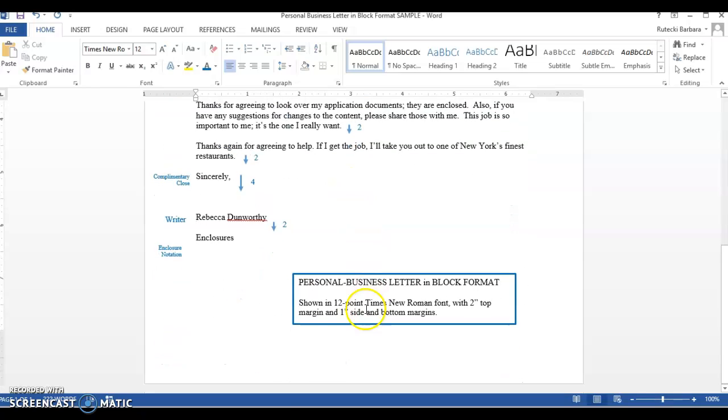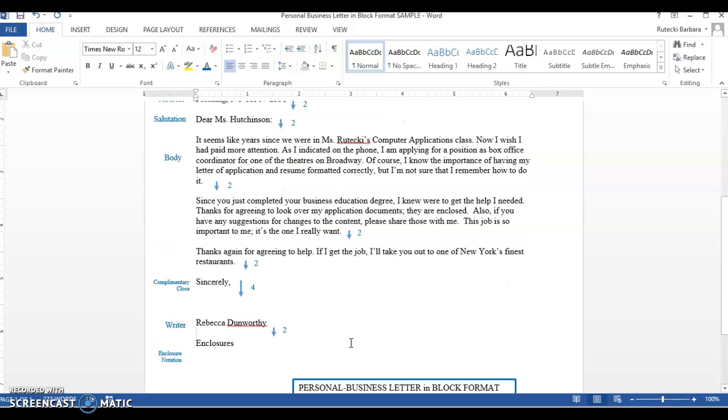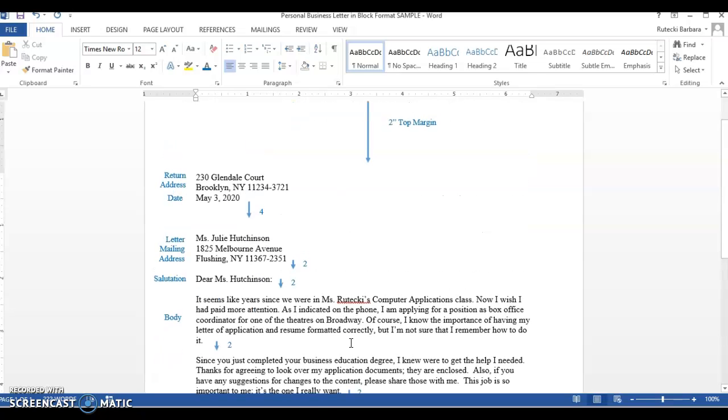Okay. So just down at the bottom, all this in blue is just me telling you the names, and I'll post this on Moodle as well so you can refer to it. But this is called your personal business letter in block format. It's shown in 12-point Times New Roman font. It's got a 2-inch top margin and a 1-inch side and bottom margin. And you will use this as your sample for the next activity.